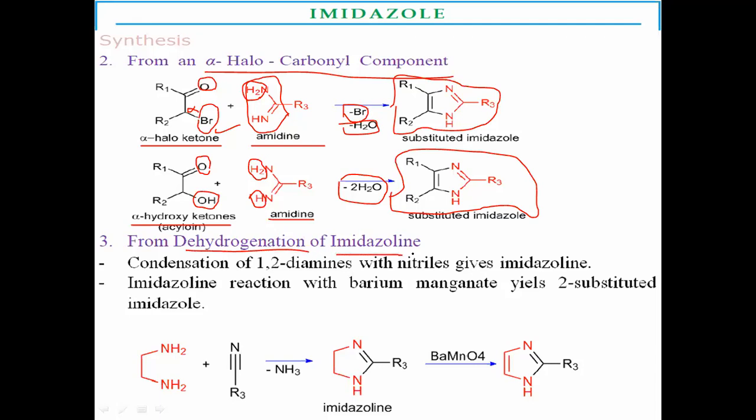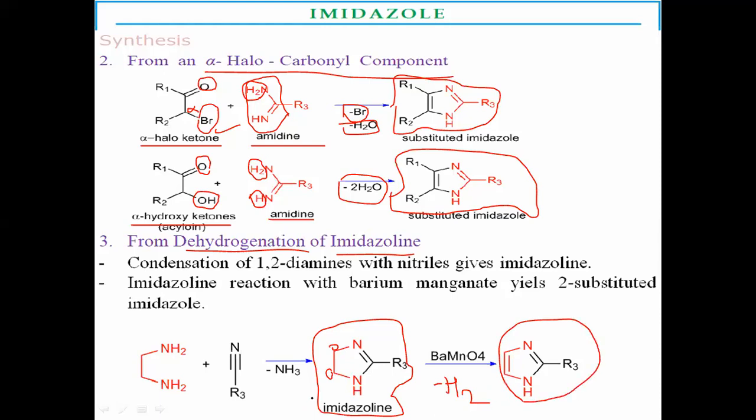which is treated with amidines to form imidazoles by loss of water molecules. Another method is from dehydrogenation of imidazolines. This is the structure of imidazoline, which is a reduced form of imidazole. These undergo dehydrogenation, with a loss of two hydrogens, one from this side and one from this side, a loss of one molecule of hydrogen, to make the substituted product.